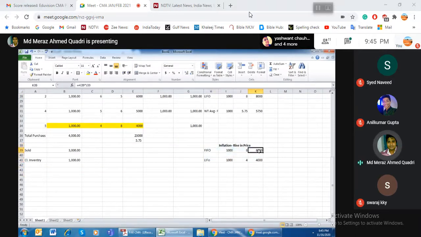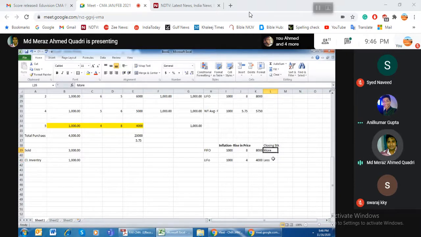So I can simply write, the cost will be more. Which cost? Closing stock cost. Closing stock cost will be more under FIFO. Here closing stock cost will be less. Now the question comes, which will give more profit? FIFO will give more profit.